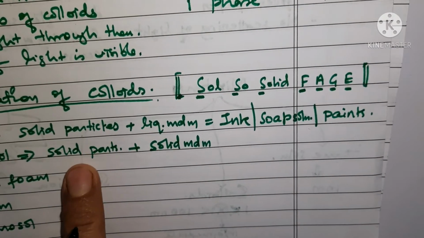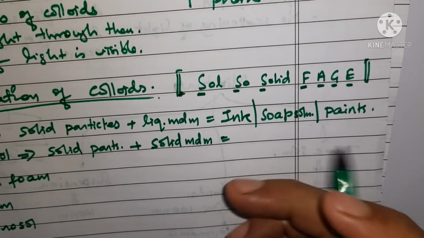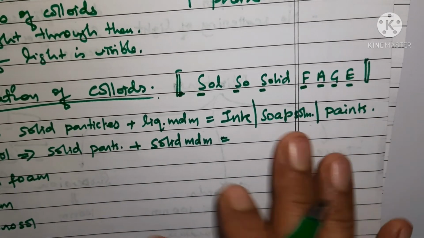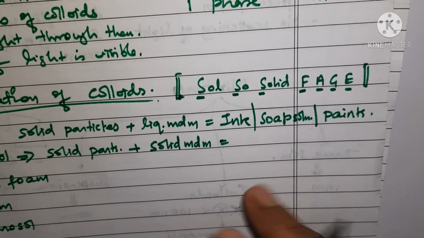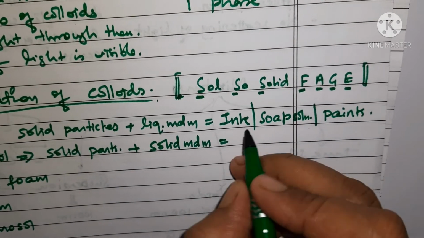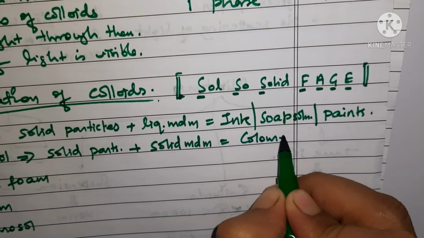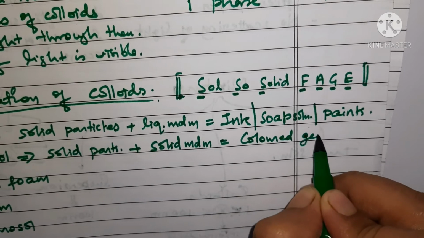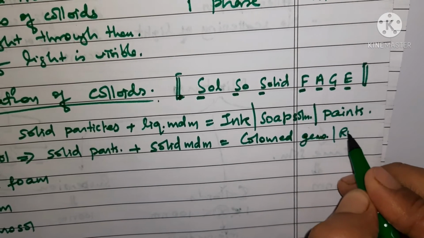Examples of this, just think about it. It could be colored gems like ruby glass. It could be colored gems, you can say, colored gems like ruby.